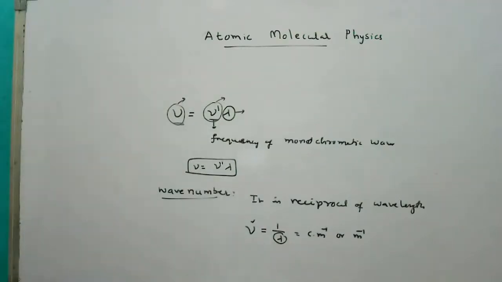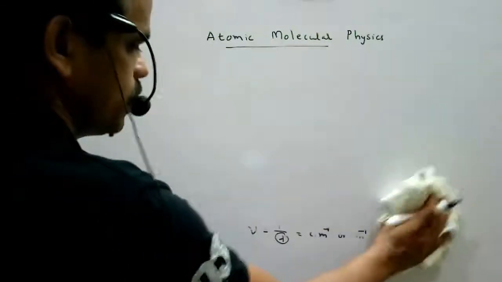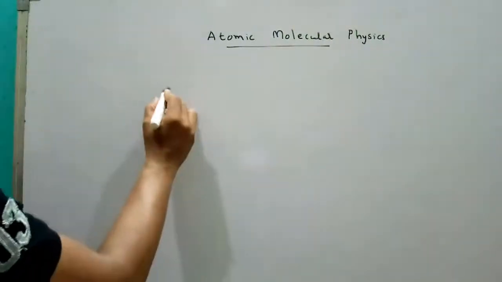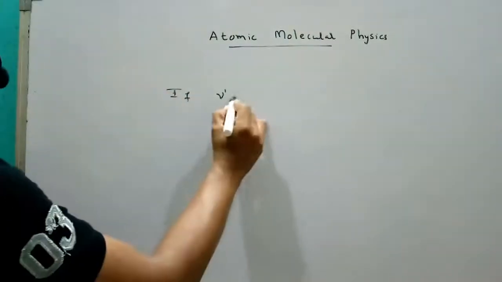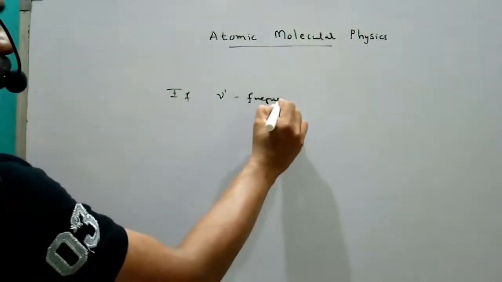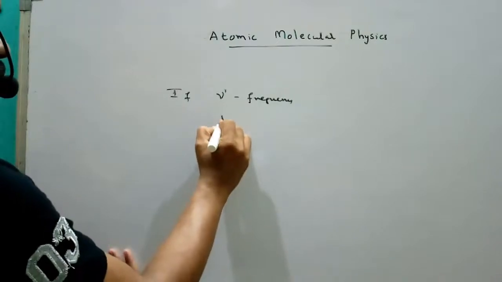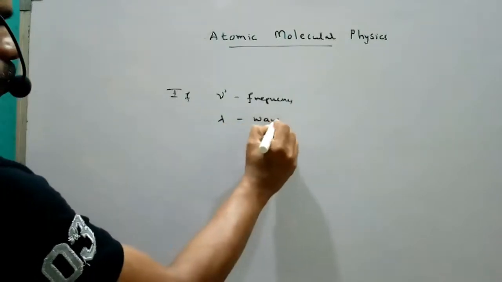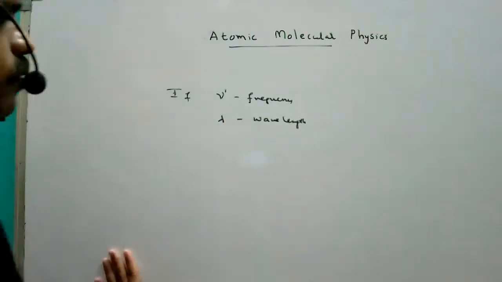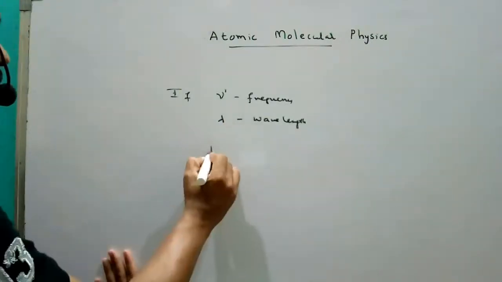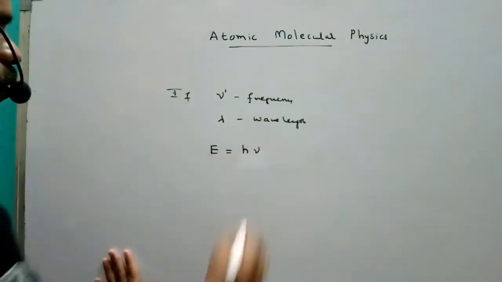So for example, if nu dash is the frequency and lambda is the wavelength of radiation, the total energy of the radiation is generally equal to h nu dash.